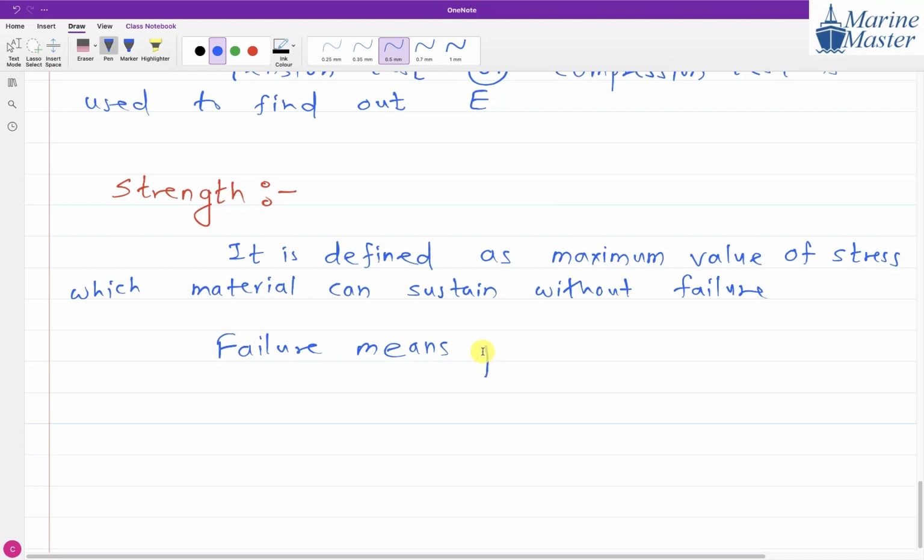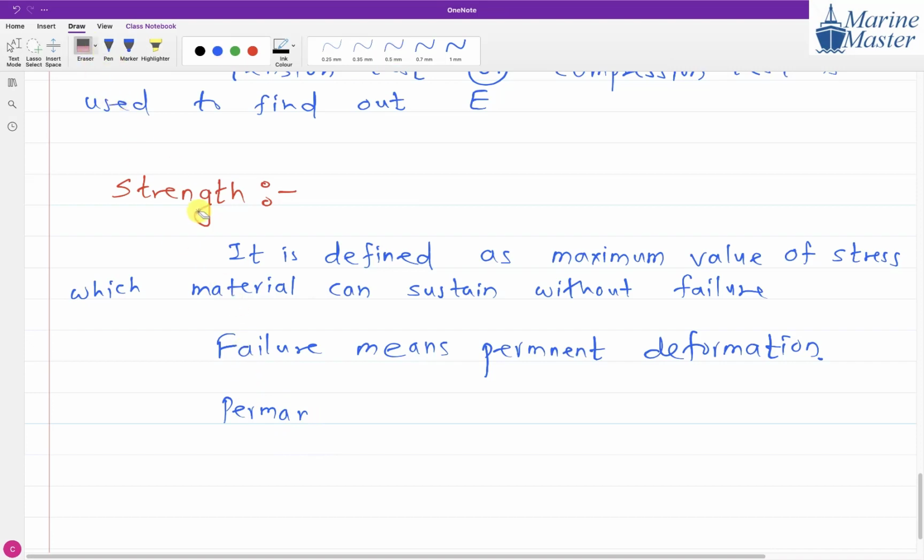Failure means permanent deformation. Now tell me, guys, at what point is permanent deformation going to take place? After the elastic limit, permanent deformation is going to take place.